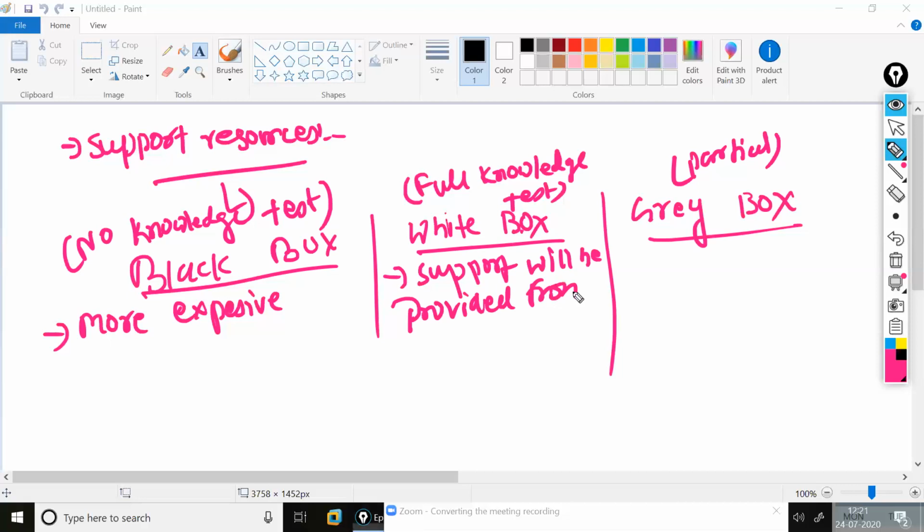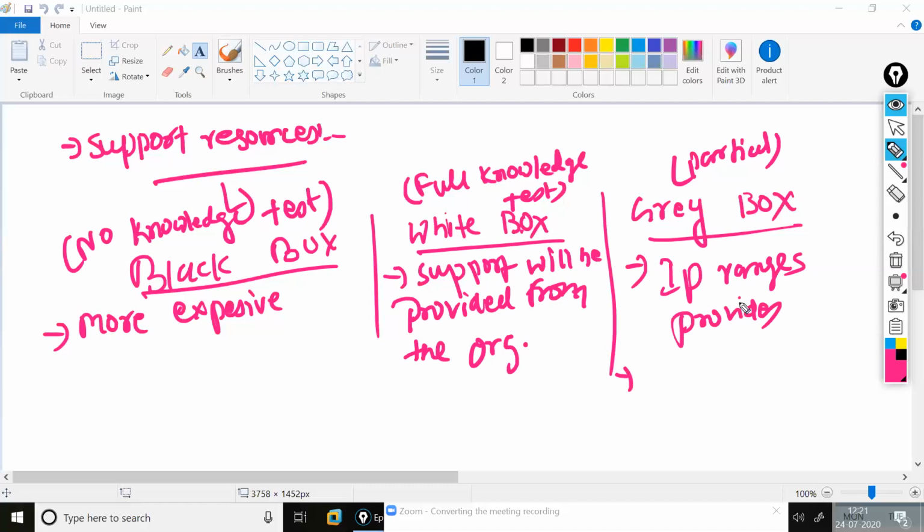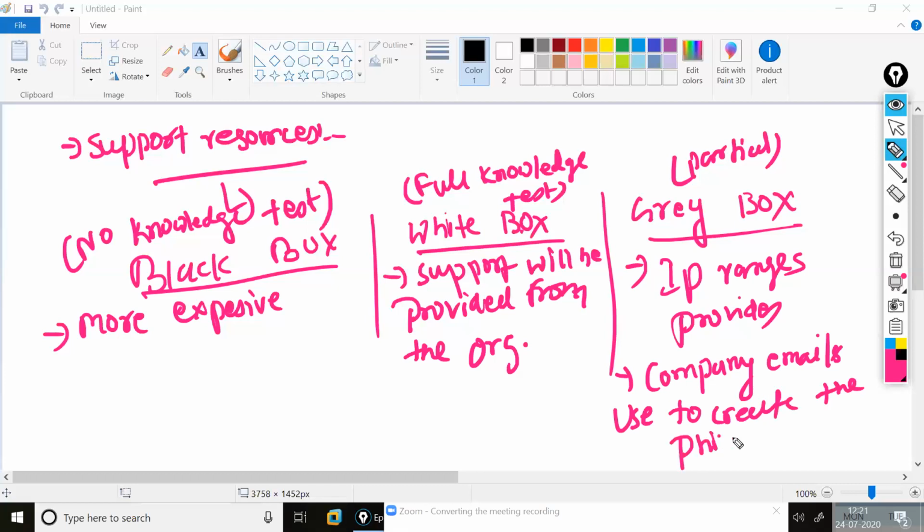And if I come to the gray box, the examples we have are the IP ranges provided, and next, company emails used to create phishing campaigns.